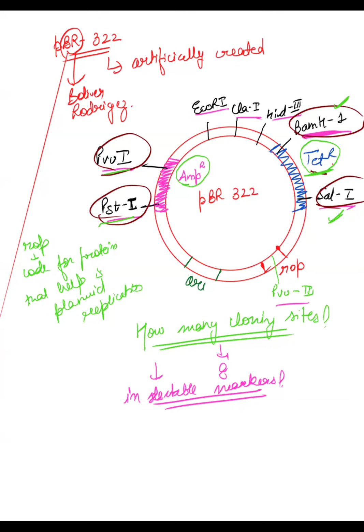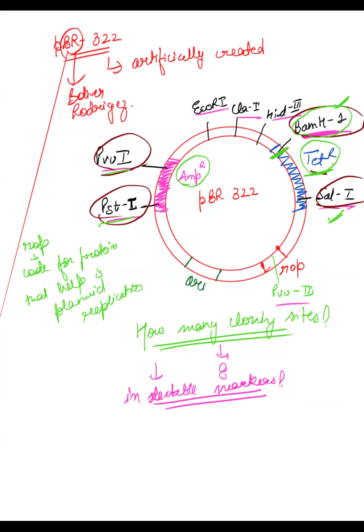If you want to inactivate tetracycline resistance, you add either BamHI or SalI, because these are the restriction sites present in tetracycline resistance. If you want to inactivate ampicillin resistance, you add either PvuI or PstI. These are the restriction sites, so you add the restriction enzyme related to these sites. Suppose I add BamHI, then BamHI will come and make a cut here.